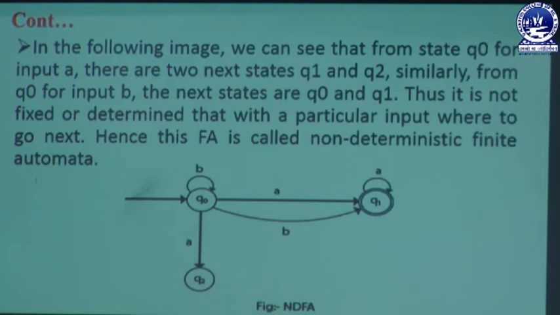That means we can take more than one input symbol to create more than one next state in the NFA concept. But in the case of DFA we can only create a finite number of states, and there are no repetitions of the same input symbol more than one time. But in the case of NFA we can take a single input symbol more than one time to create more than one new state at the time of execution.